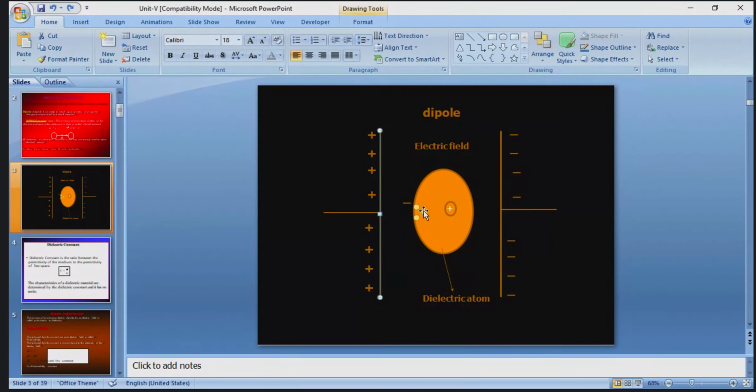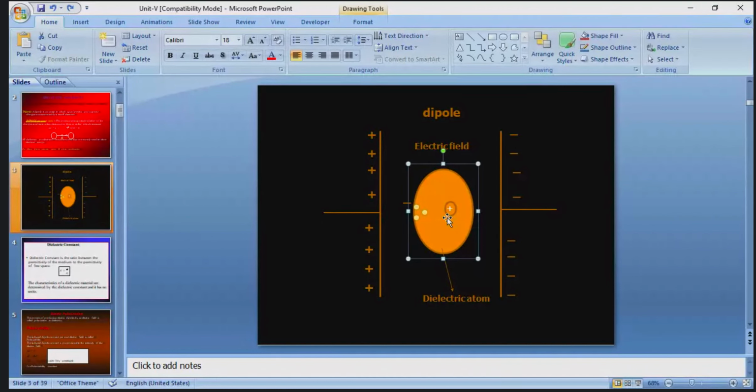So that's why inside the dielectric material, an electron and a proton, that is a positive charge carrier pair, are generated. That is called a dipole. See how the dipoles are created inside the dielectric material, because it is placed in between the parallel capacitor plates.